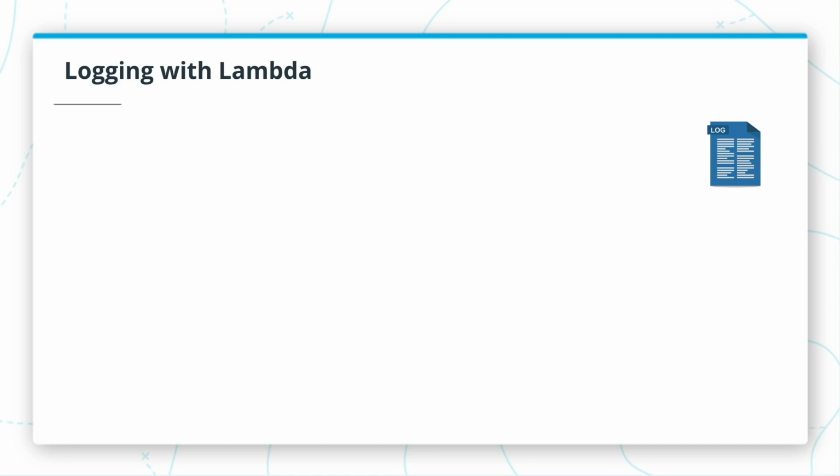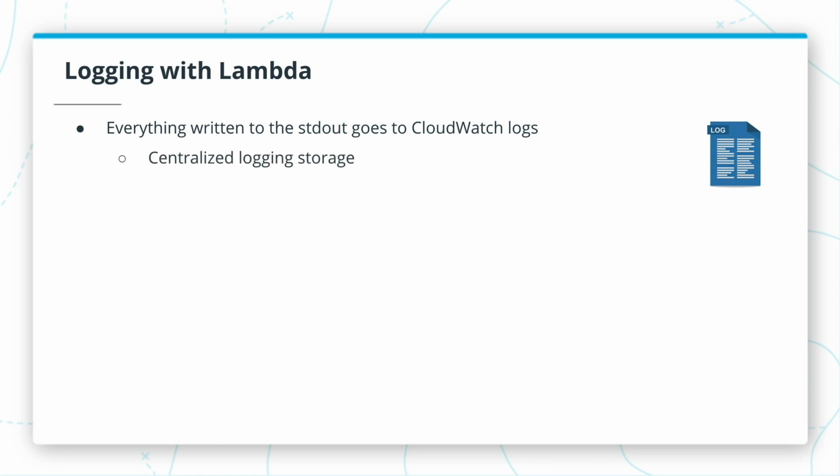Now let's talk about the first pillar of observability, which is logging. So everything that goes to standard output from our Lambda functions ends up in CloudWatch Logs, which is a centralized logging storage from AWS. Now, in this course, just for simplicity, we were using console log statements, but in production applications, it is better to use a proper logging library.